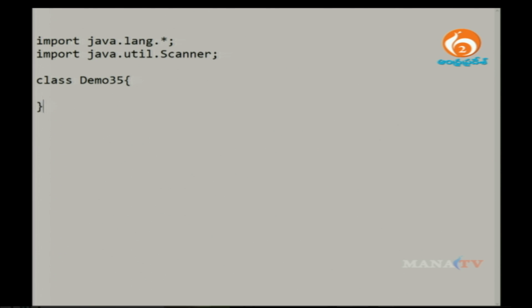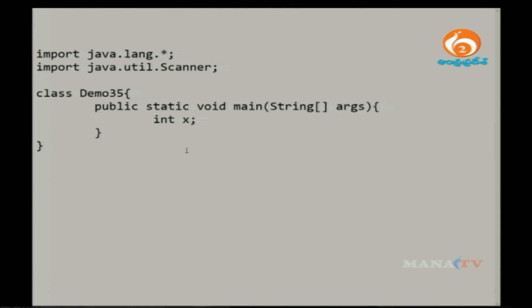Now in this class, public static void main(String[] args). Here I just want to define a variable x, and I want to print the values from 0 to 10 for the first time. So how do I print it? Let's see with an example.